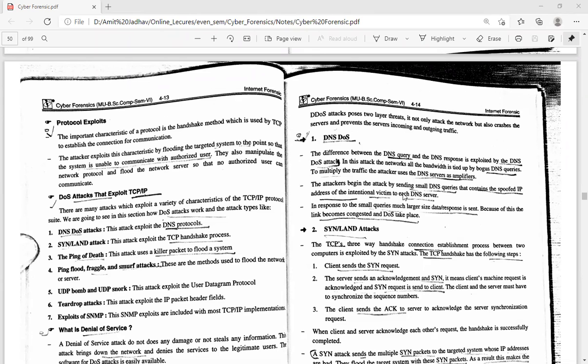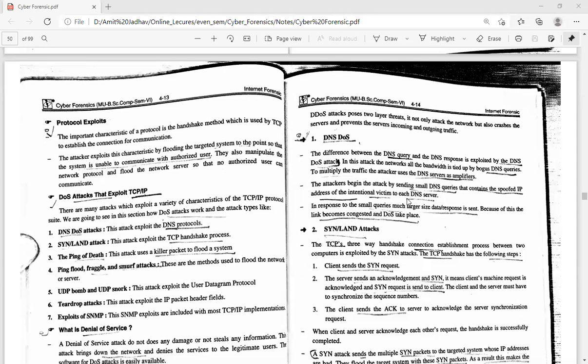Whenever the server gets the IP address, it assumes it is a valid IP address, because the attacker uses such IP addresses to send the DNS query. The server authenticates it and considers it a valid user, not an invalid user, so it responds, and the server gets busy with that particular IP address only.